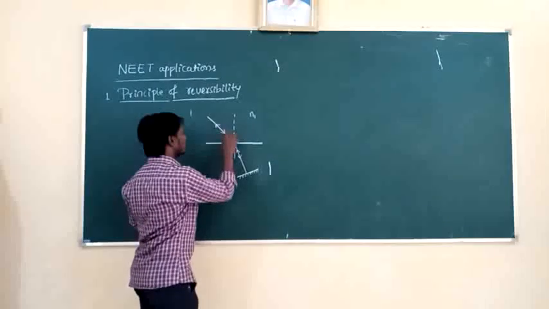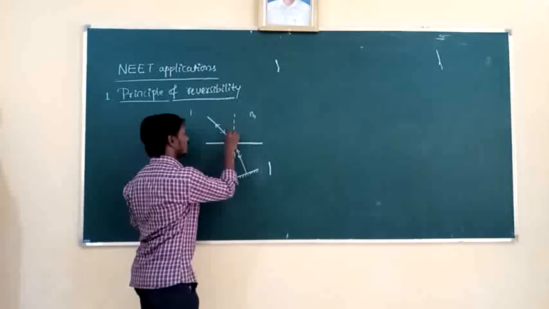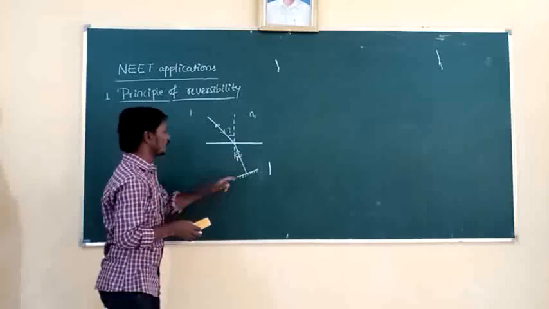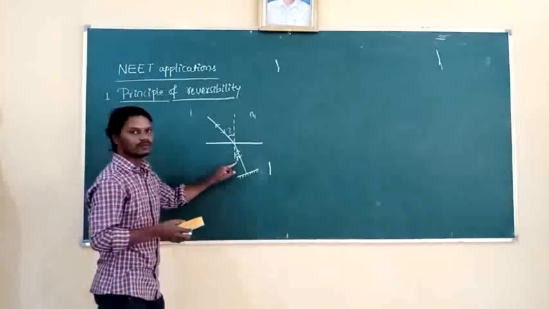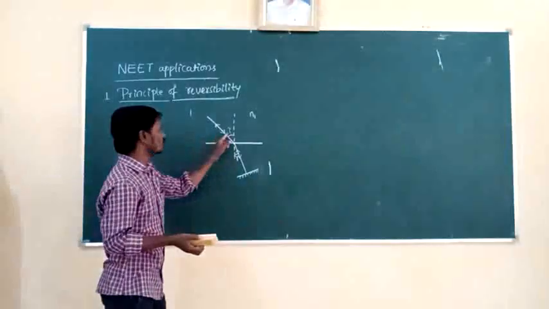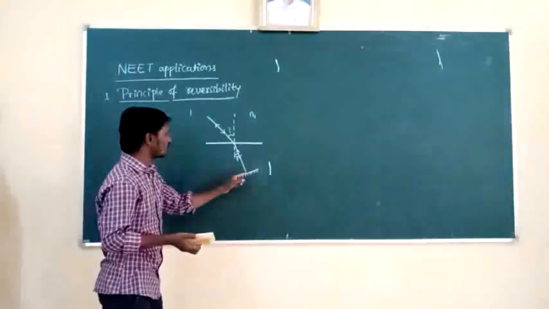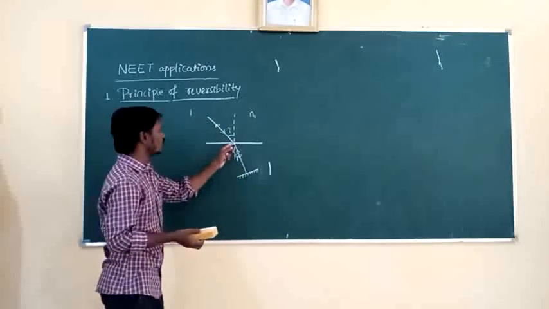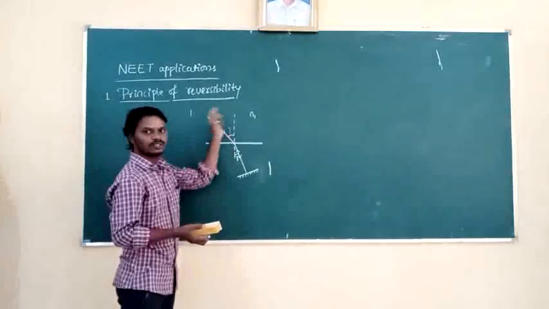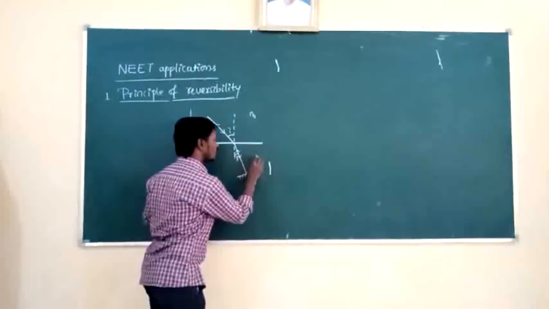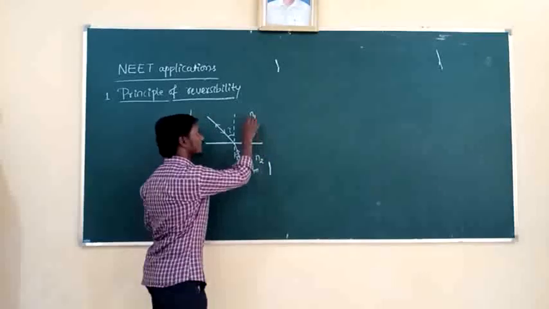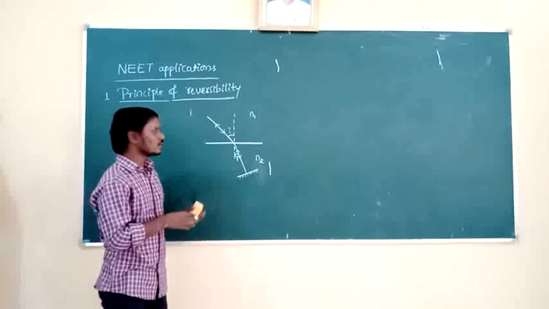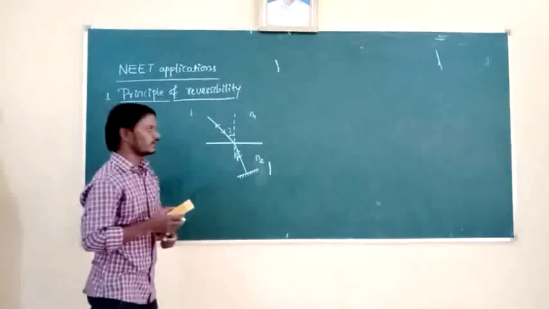Then for this incident ray, this is the angle of incidence, that is I, and this is the angle of reflection R. So after reflection, what does the angle of incidence become now? R. And the angle of reflection becomes I. Because the light is traveling from which medium to which medium? Denser medium to rarer medium. Then the light bends away from the normal, as shown in the diagram. So N2 is the denser medium, N1 is the rarer medium, which means N2 is greater than N1. So it is called the principle of reversibility.